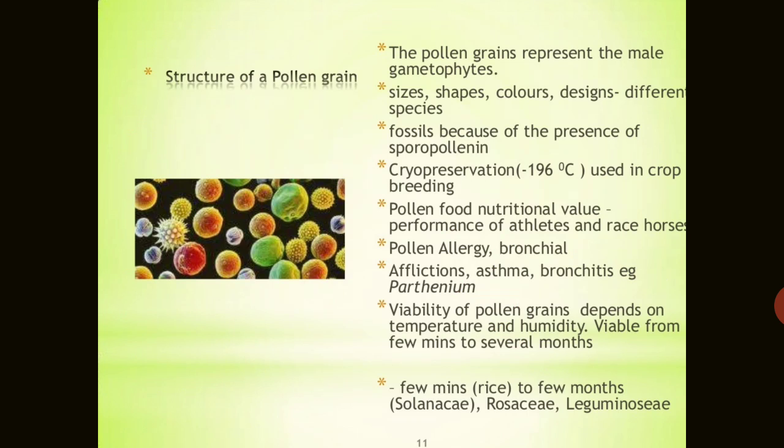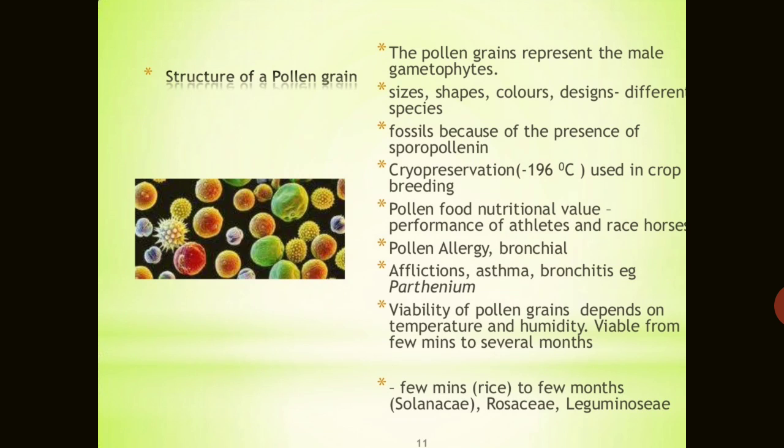Sporopollenin is one of the most resistant organic materials known, and it is found in the outer covering. The outer covering is known as the exine. The exine is very hard, and it is made up of sporopollenin. What is the responsibility of this most resistant organic material? It can withstand high temperature, strong acid and alkali also.